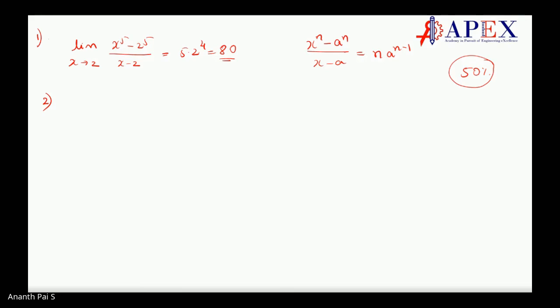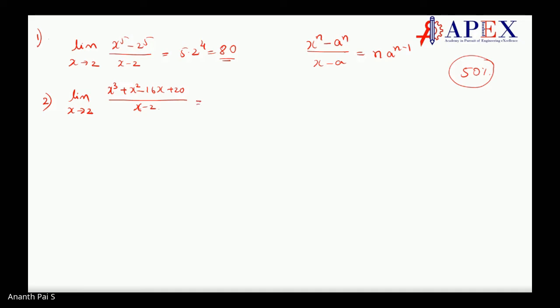Fine. The second one, if you say, it's a bit complicated. Okay. Because it is not direct. So limit x extending to 2, we have x cube plus x square minus 16x plus 20 divided by x minus 2. Now, one of the things you have to keep in mind is it is possible that x minus 2, if it gets cancelled, it will be nice, is it not? So let us see whether we can get x minus 2 from these things. How can we do that? One is synthetic division. I will tell you later on how to do synthetic division.